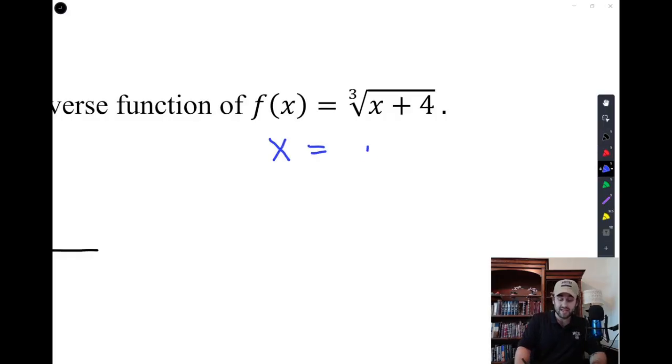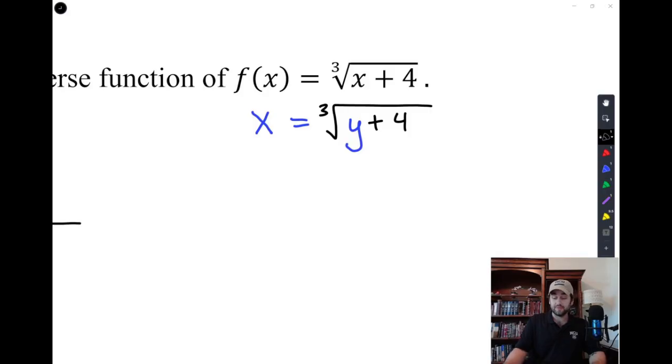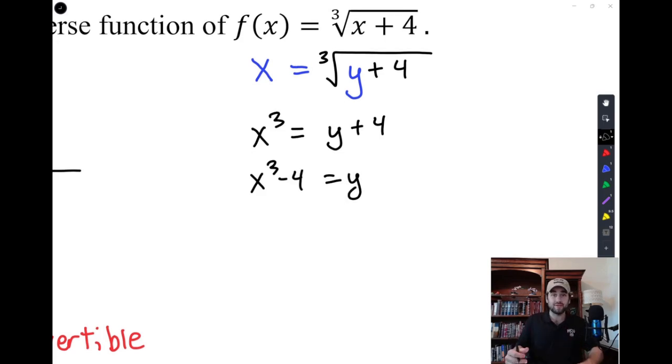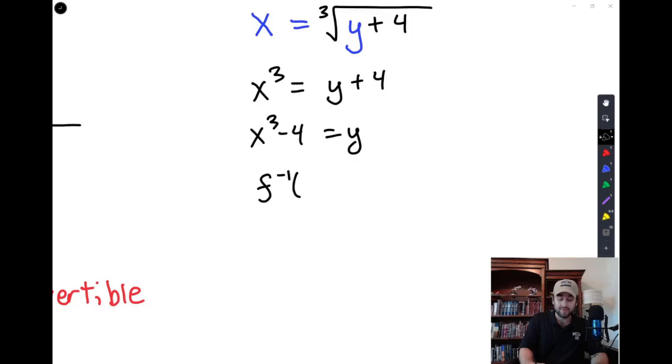And so we switch the x and the y, and we solve. And so what we do first is we probably cube both sides. So we get x cubed equals y plus 4. And then we can subtract 4 from both sides and get x cubed minus 4 equals y. And then the very last step from the inverses section was to write it as an inverse by using inverse notation, which is f inverse of x is equal to x cubed minus 4. And that's true for all real numbers.